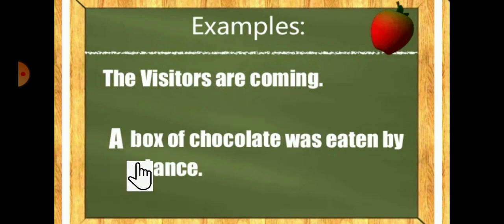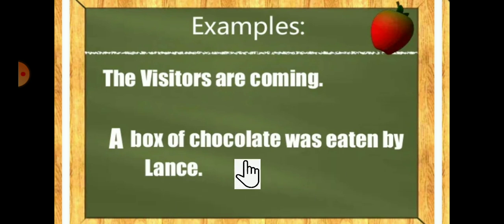Another, a box of chocolate was eaten by Lancy. A is non-specific. It is not so specific. A is used here in front of box. B is which kind of alphabet? Yes, it is consonant. A consonant sound is coming out of it. Then we have used here a, because here the quantity of box is not mentioned, but it is full of chocolate and which was eaten by Lancy.